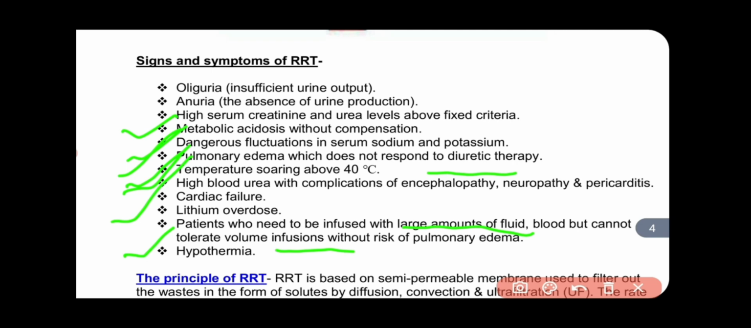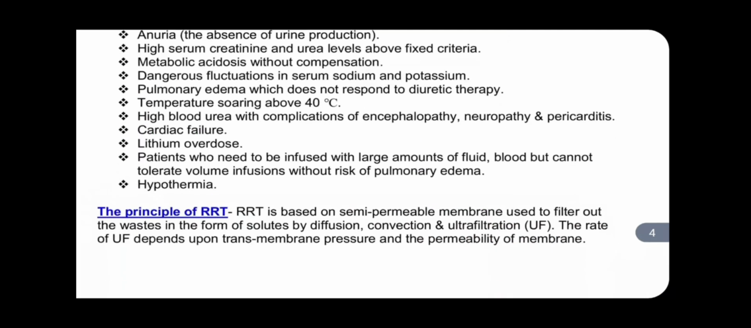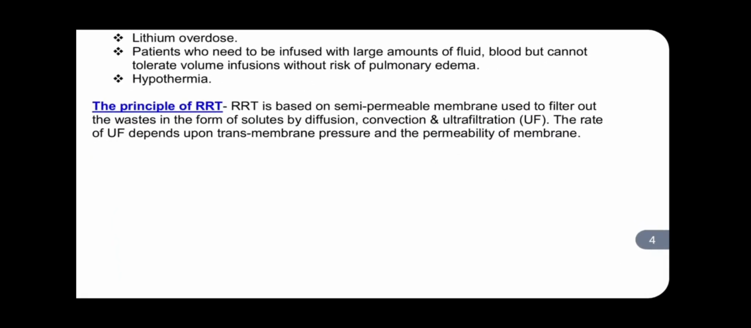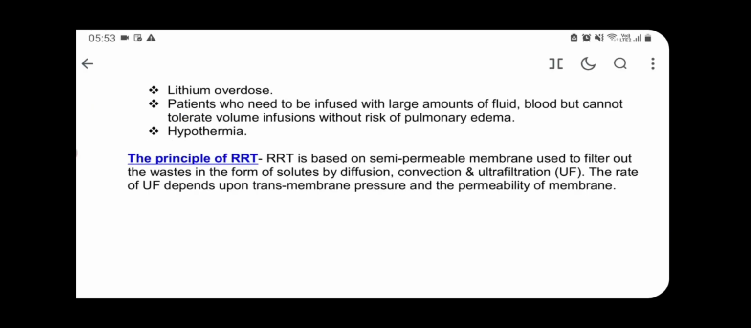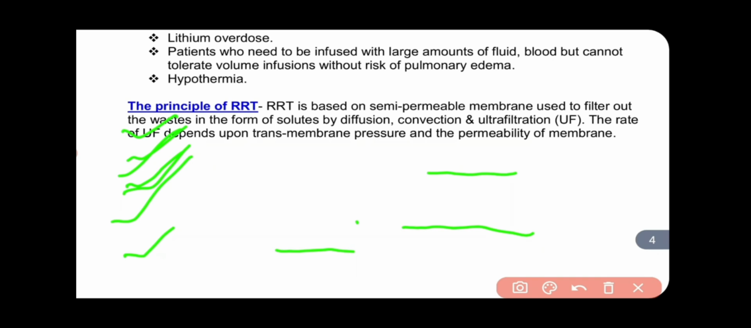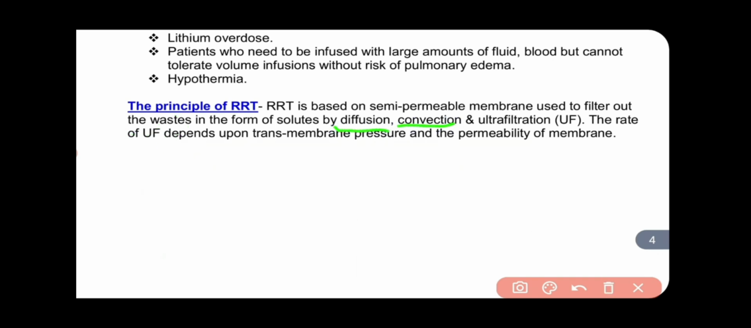Now come to the principle of RRT. RRT is based on a semi-permeable membrane used to filter out waste in the form of solute. So the principle of RRT is diffusion, convection, and ultrafiltration. Also, we use a semi-permeable membrane in RRT. The rate of UF depends upon the transmembrane pressure and permeability of the membrane.